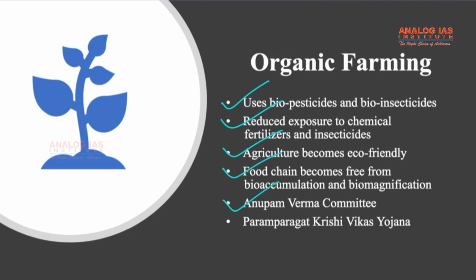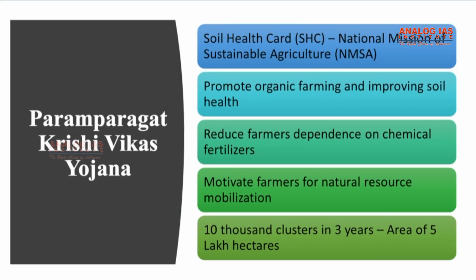The Anupam Verma committee recommendations had recommended banning some lethal pesticides. And of course, Paramparagat Krishi Vikas Yojana, that is a government scheme to encourage organic farming, and there are other things also like zero budget farming, where the government is trying to encourage farmers to take up organic farming. Paramparagat Krishi Vikas Yojana is an elaborate component of soil health management of the major project National Mission of Sustainable Agriculture or NMSA.